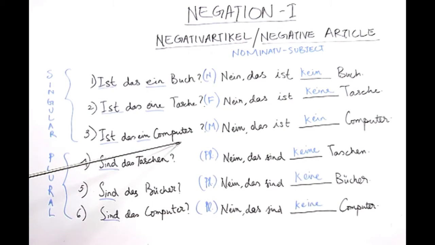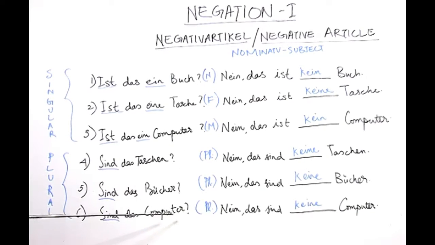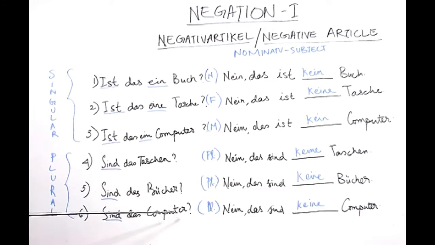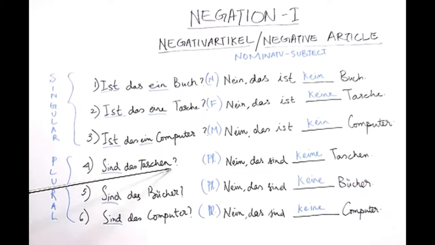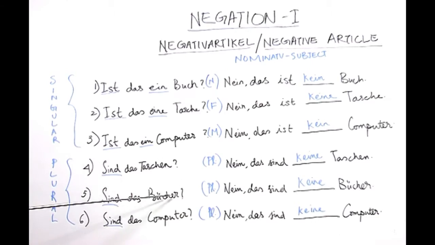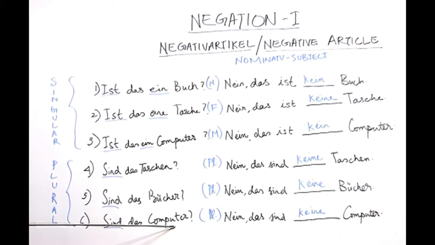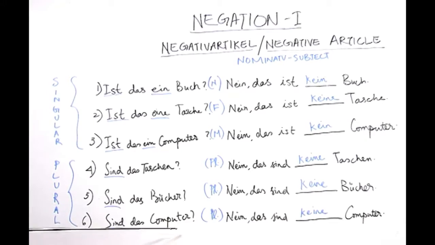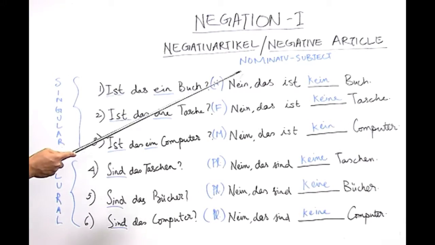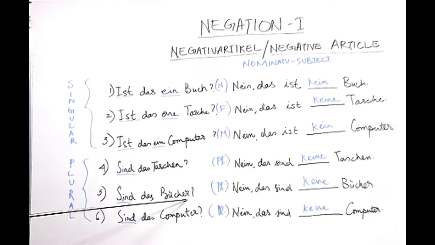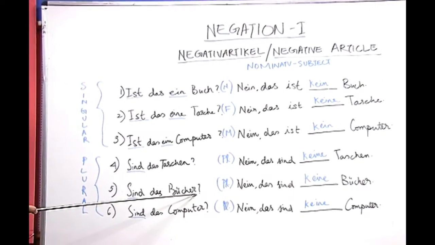In the previous session, if you remember, we learnt the plural and singular forms of these nouns, and certain nouns change their form in plural and certain nouns do not. So, we have here two nouns, Tasche and Buch, which change their form in plural, and the noun Computer, which does not change its form in plural. Therefore, while making the negative article in nominative with plural as well as singular, you should also make sure that you are writing the correct plural form of the noun.